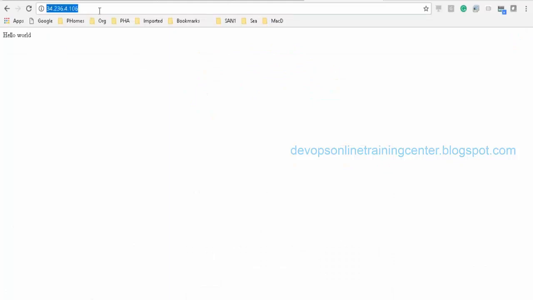Can you try accessing from your system? Because this is a public IP, anybody should be able to access. Are you getting the same output if you try to open this in the browser? I have given access to anywhere so that anybody can access. Yes, I'm getting the same. Okay.